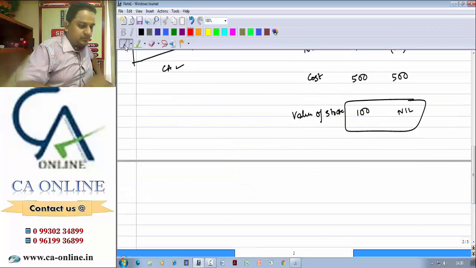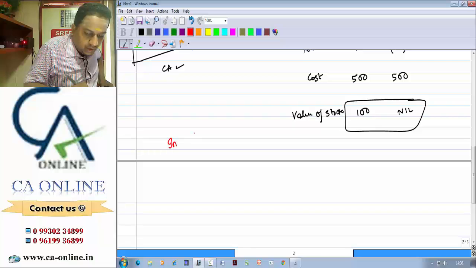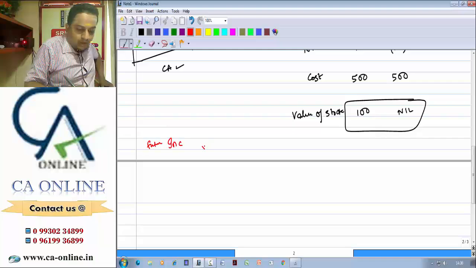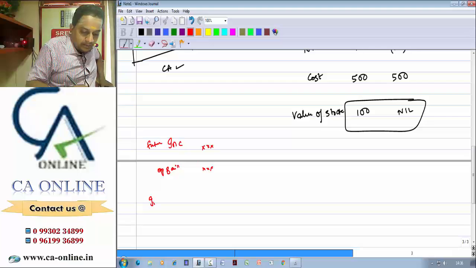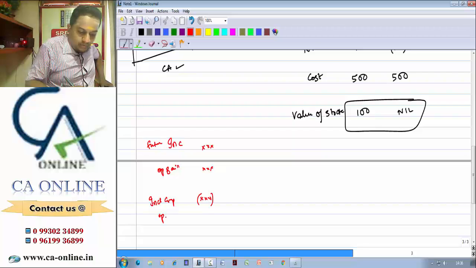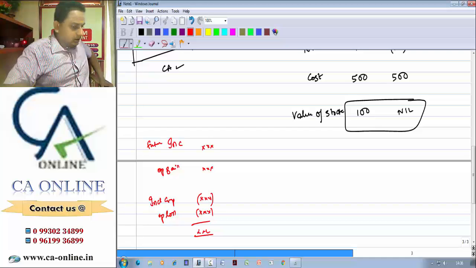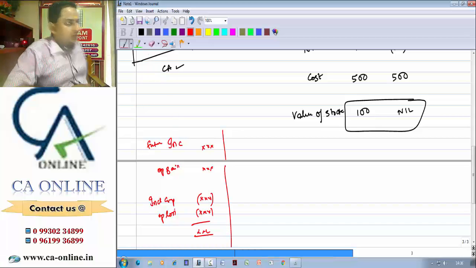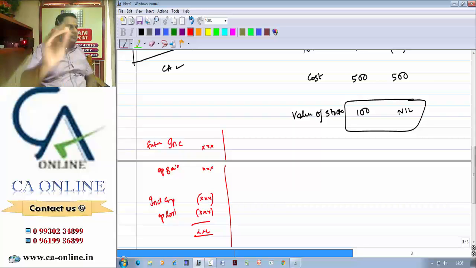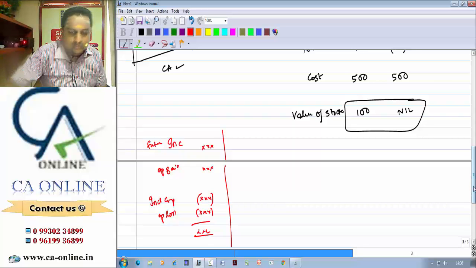Relevant costing statement is very simple. It is only income which you are about to get in future, that is future or incremental income you need to take, or if there is any opportunity gain you need to take that. Similarly, incremental expenditure, if any, you need to take the expenditure which you are going to incur in future. Any opportunity loss, you need to take it up. That's all. You will get benefit or it may be loss. If it is benefit, you need to proceed. Otherwise, you need to stop the work. So it is not the traditional profit and loss account format, but to decide whether we should proceed or not, we can use this format. Here also, we have used that only.